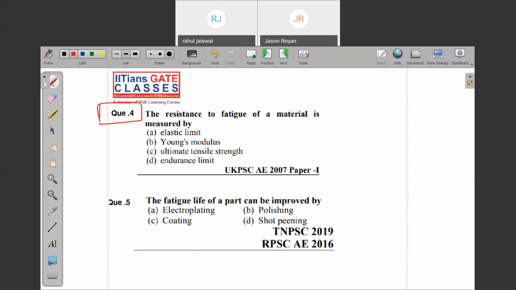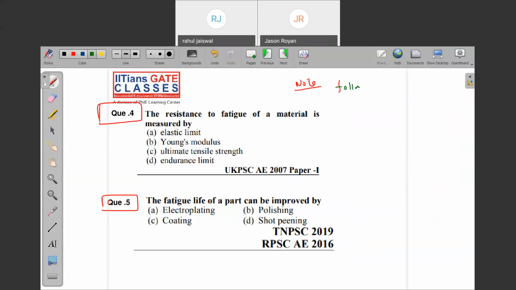The fourth and fifth questions are both very similar. How can we solve these questions? For that, I need to explain the concept of how to improve the fatigue strength of the material. Right? Note down.